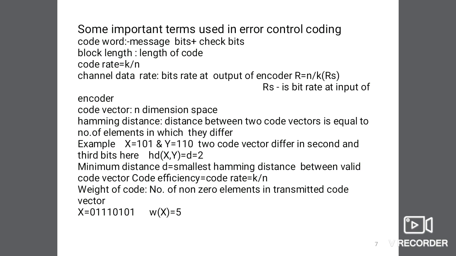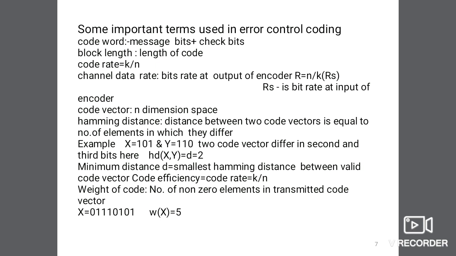Here the two code vectors differ in the second and third bit, so Hamming distance is equal to 2. And minimum distance is the smallest Hamming distance between the valid code words. And then code efficiency is equal to code rate, k upon n.